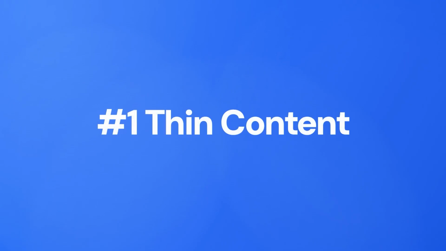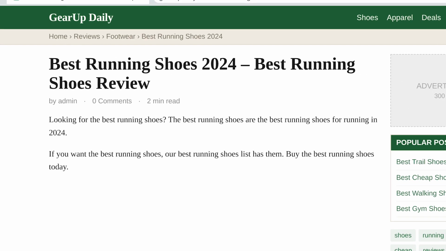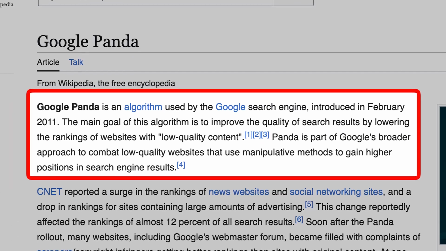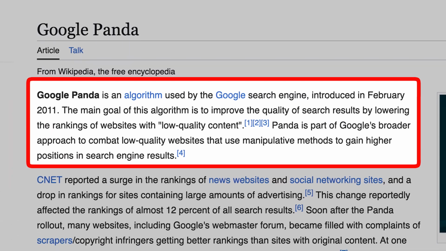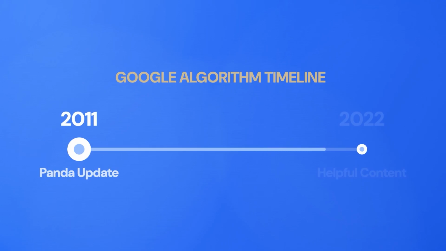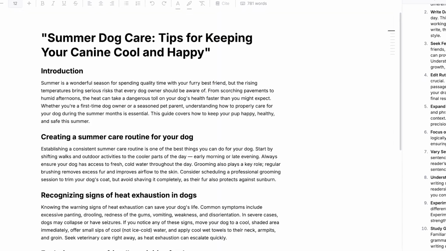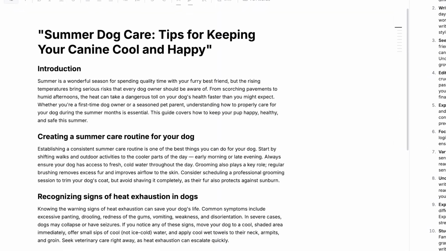Number one that I always have to emphasize is thin content. To expand, thin content is any page that exists on your site without actually providing real value to the user. We are talking about pages with only a few sentences, auto-generated filler, or content that just restates the keyword over and over without answering anything. Google themselves has been explicit about this, going back to the Panda algorithm update, and it only got stricter with the helpful content system as well. A page needs to be able to demonstrate effort, depth, and a genuine attempt to satisfy search intent, or Google will simply not rank it.